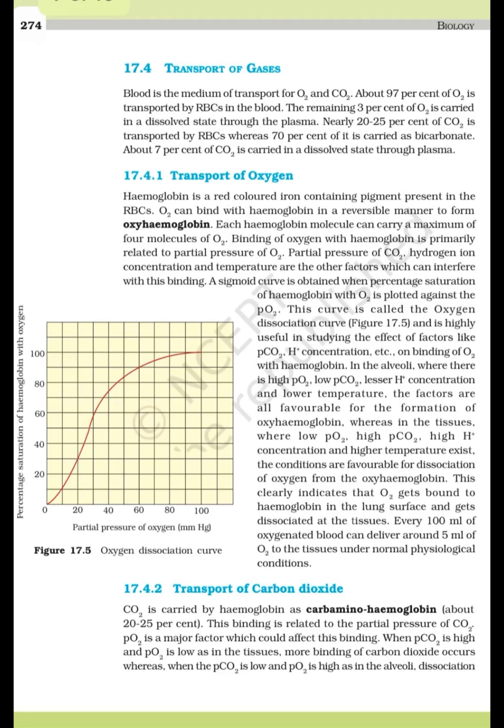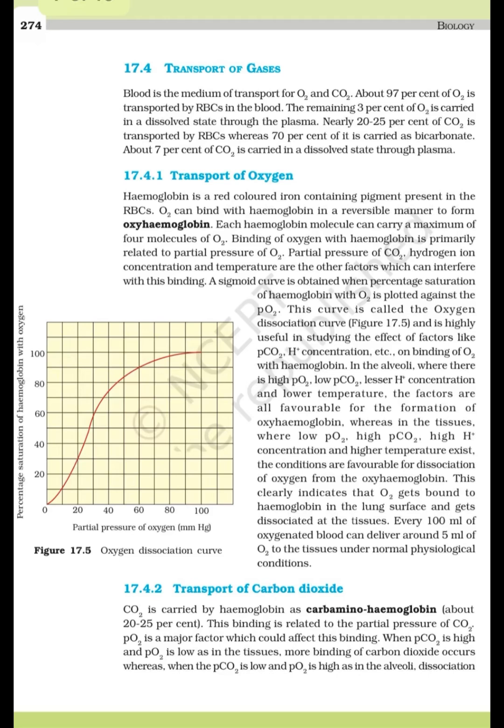Transport of oxygen. Hemoglobin is a red colored iron containing pigment present in the RBCs. Oxygen (O2) can bind with hemoglobin in a reversible manner to form oxyhemoglobin. Each hemoglobin molecule can carry a maximum of 4 molecules of oxygen. Binding of oxygen with hemoglobin is primarily related to partial pressure of O2. Partial pressure of CO2, hydrogen ion concentration and temperature are the other factors which can interfere with this binding.